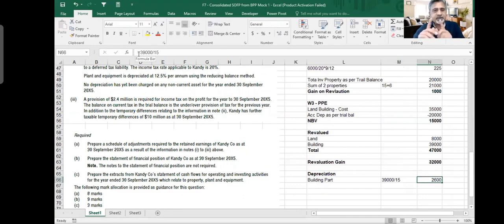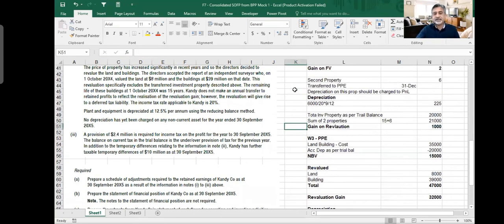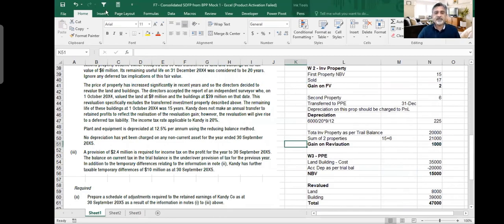Now, please pay attention. It's important to understand, if you had made this revaluation not on 1st October, let's suppose you made a revaluation on 1st of December, then what should you do?